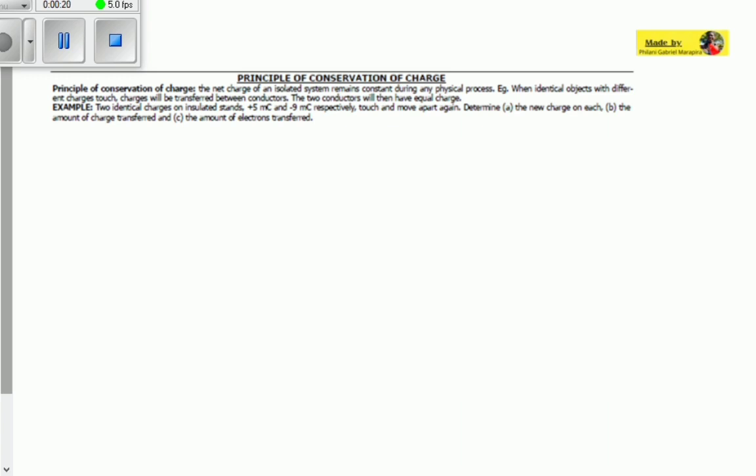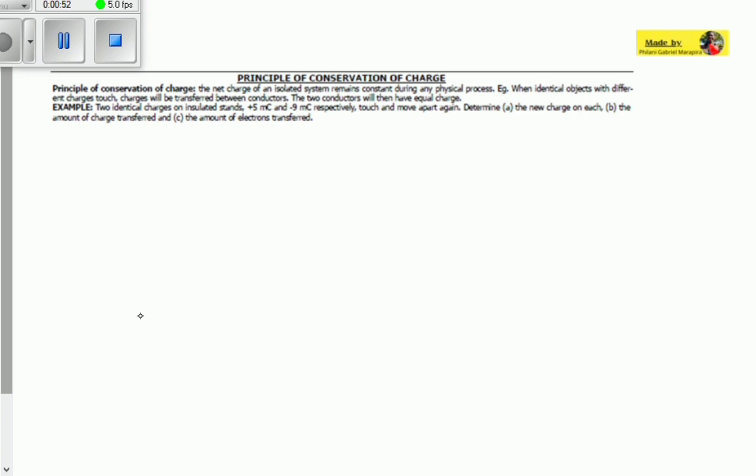Welcome to Educate. Today we're going to be talking about the principle of conservation of charge, which states that the net charge of an isolated system remains constant during any physical process. I'm sure we have already uncovered that, in physical processes, electrons can be transferred from one object to another. So the net charge just tells you that the total charge of an isolated system remains constant.